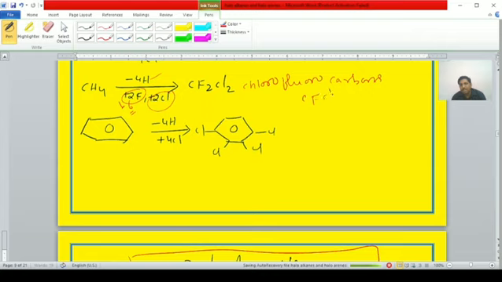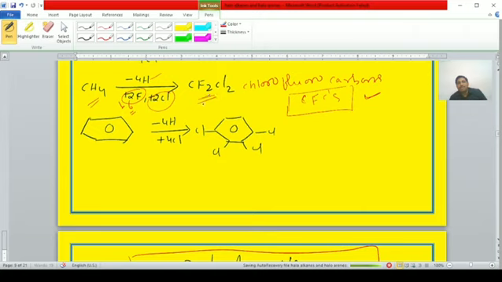In environmental chemistry, we are discussing the hydrocarbons which are responsible for the depletion of the ozone layer, known as CFCs, chlorofluorocarbons. Those are also obtained from alkanes only, that is methane. In methane, the 4 hydrogen atoms are replaced with 2 chlorines and 2 fluorines.